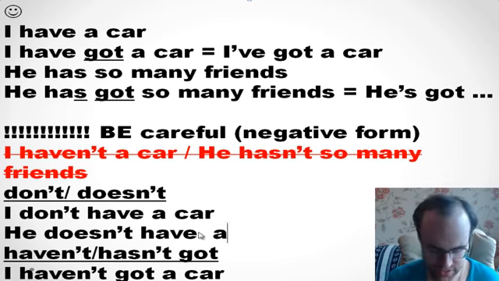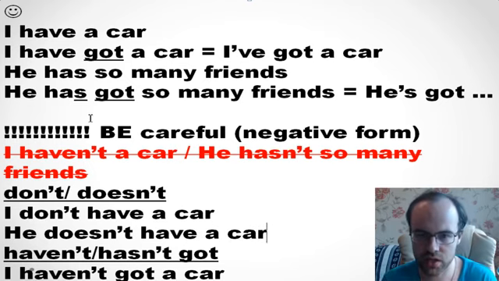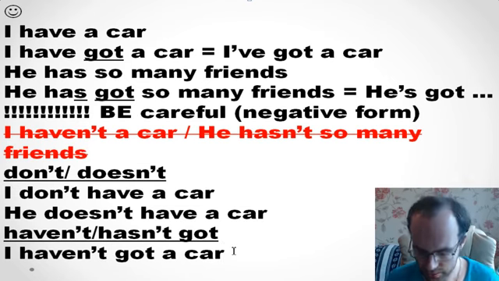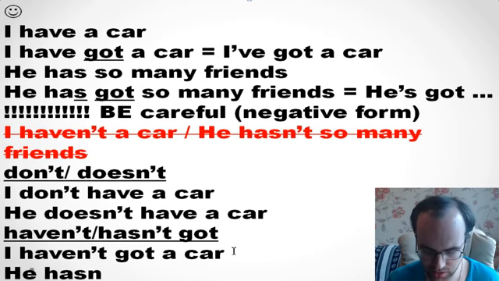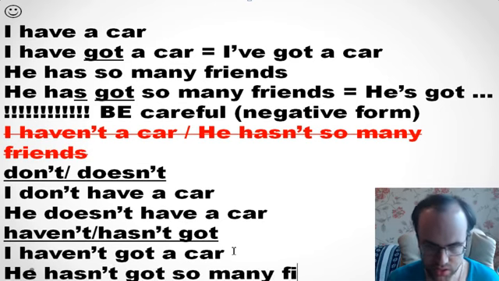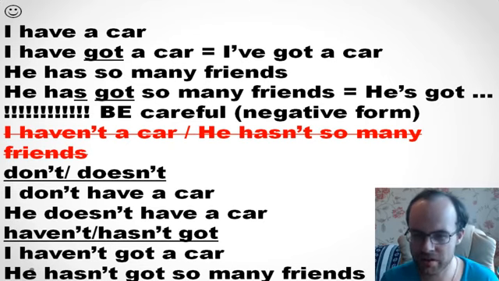So he doesn't have a car. He doesn't have a car. Okay, good. Or we can say it with hasn't got. So he hasn't got so many friends. Actually, these things are very, very important.